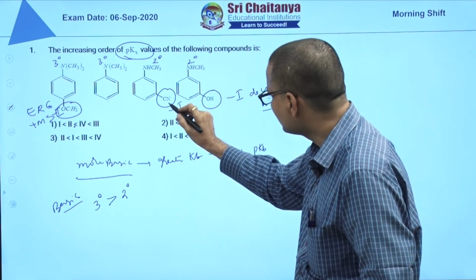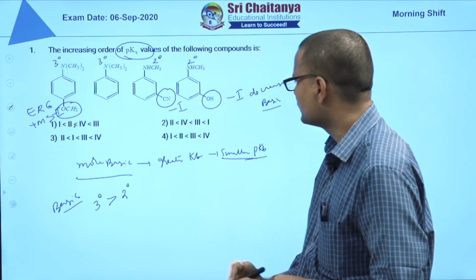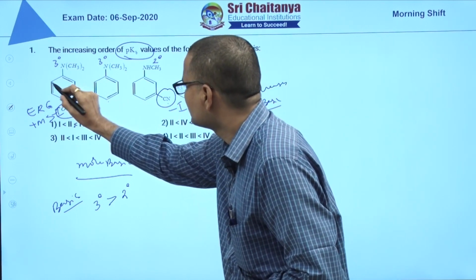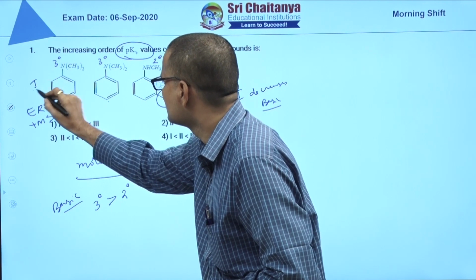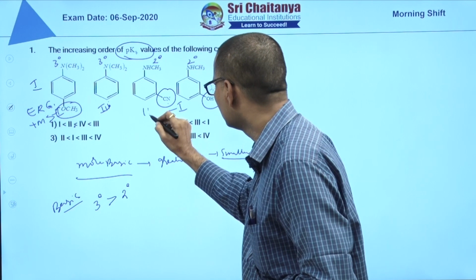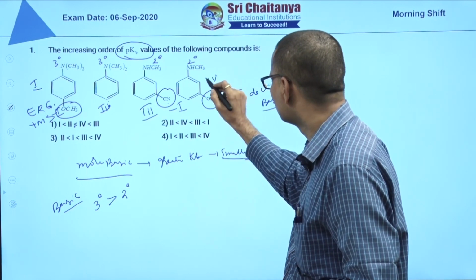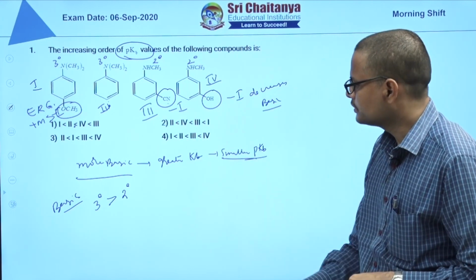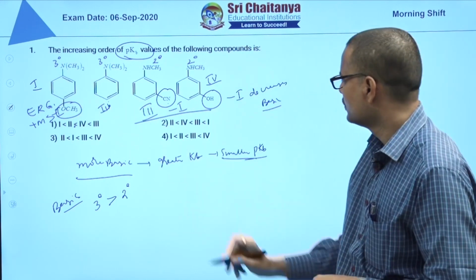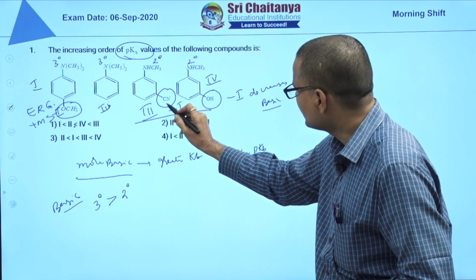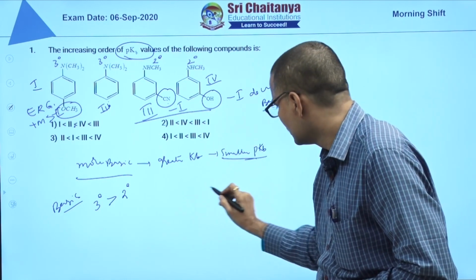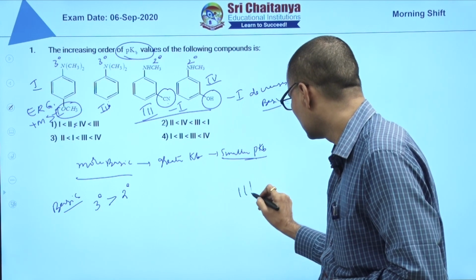Which is more withdrawing? CN is more withdrawing. As CN is more withdrawing, this is 1, 2, this is 3, this is 4. More withdrawing means these two secondaries are less basic compared to these two. In these two, CN is more withdrawing compared to OH. So you can say 3 is least basic, next is 4.